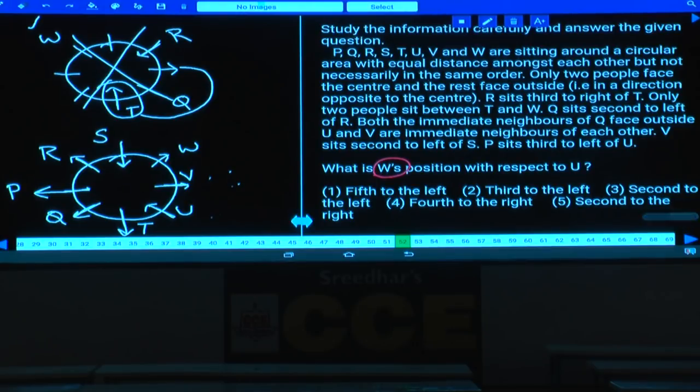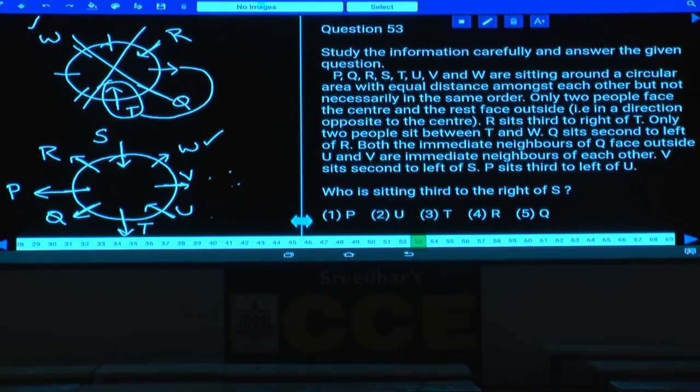W's position with respect to U: U is facing towards the center and W is seated second to the right of this person, and it is given in choice 5. Question number 52, choice 5. Then 53, who is seated third to the right of S? S is facing the center, third to the right of S is Q, that is choice 5. 53, it is choice 5.